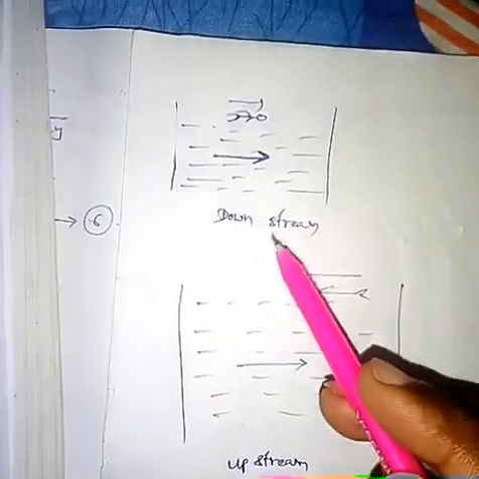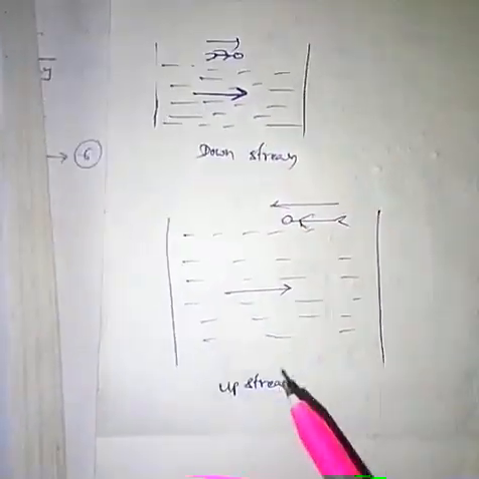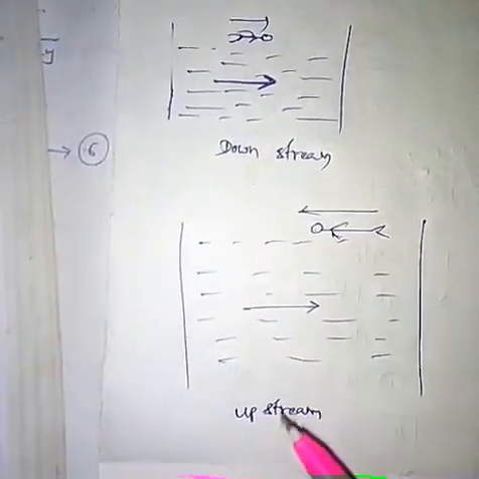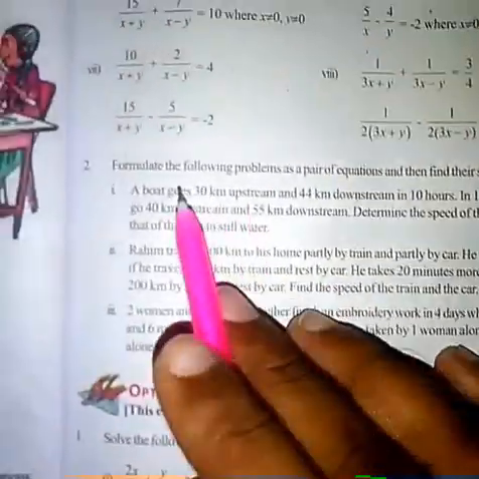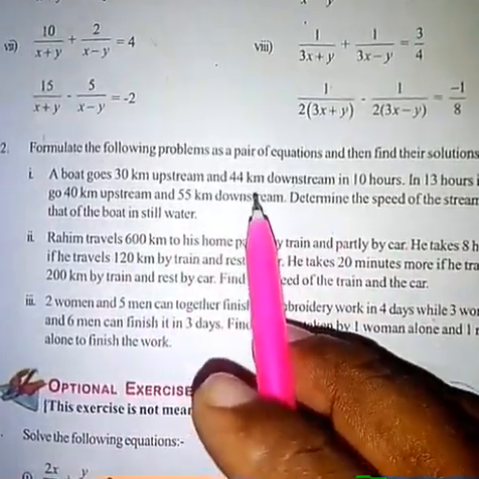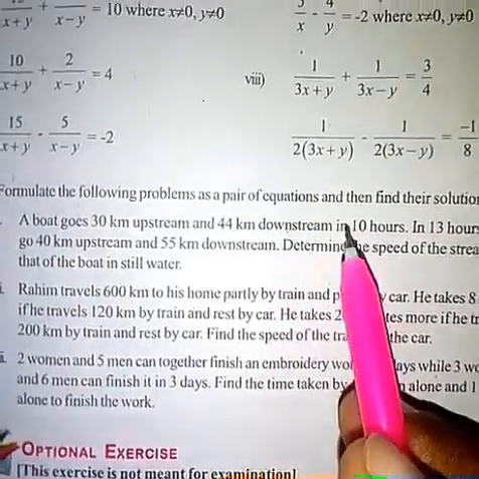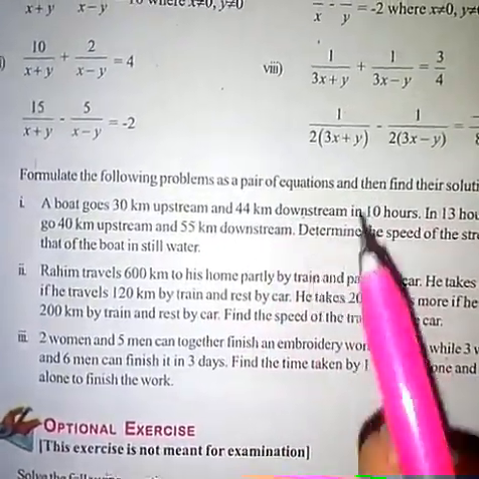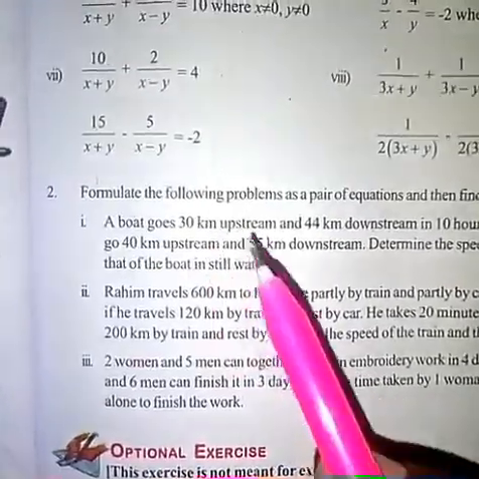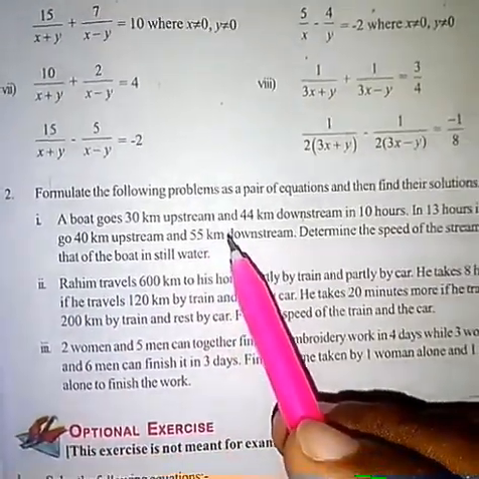Okay, so in downstream we have to add the water speed to the person's speed or boat speed. In the upstream we have to subtract water speed from the person's speed or boat speed. Okay, so here in the problem, a boat is moving in upstream and downstream. So for calculating the speed of the boat in downstream, we have to add the water speed to the boat speed. And if we calculate the speed of the boat in upstream, we have to subtract water speed from the boat speed. Okay.